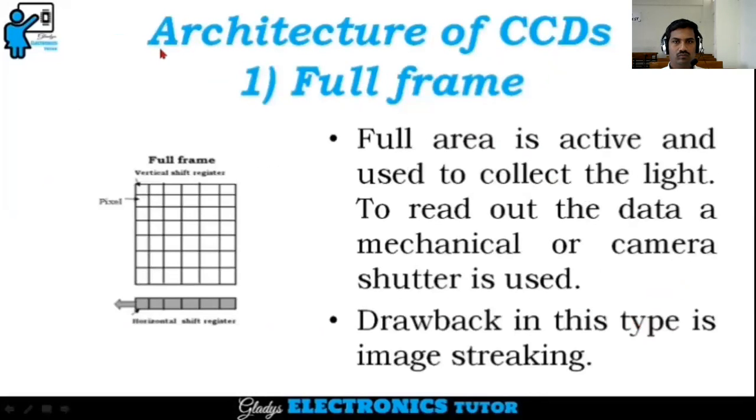Next, we'll see the architecture of CCDs. There are 3 types. First type is full frame. Full area is active in full frame and it is used to collect the light. To read out the data, a mechanical or camera shutter is used. The drawback in this type is image streaking.